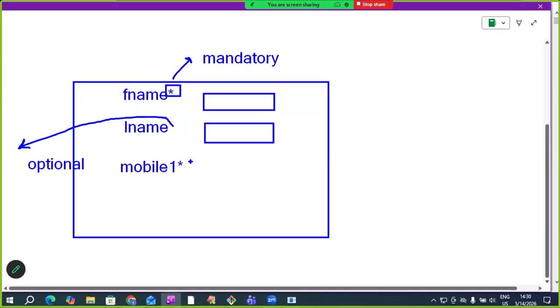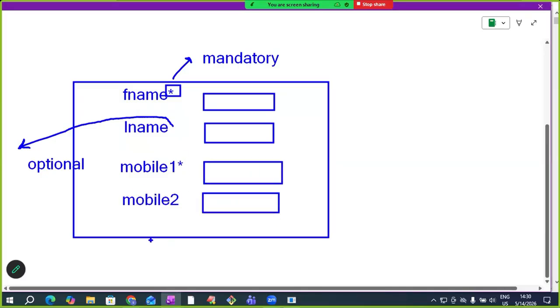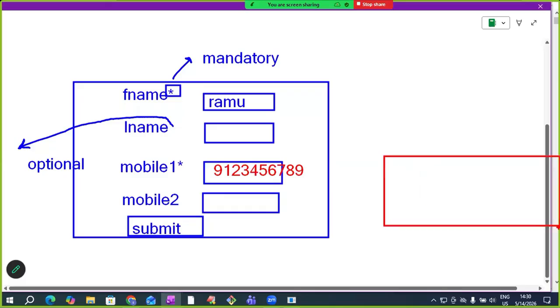Okay, for example, mobile number 1 has a star, which means mobile number 1 is compulsory. Mobile number 2 has no star, which means optional. Submit. Understand now? Suppose a customer is filling this form. He enters his first name, Ramu. He does not enter last name. He enters mobile number 1, but does not enter mobile number 2. Now in the database, there is a customer table with 4 columns: first name, last name, mobile number 1 and mobile number 2.